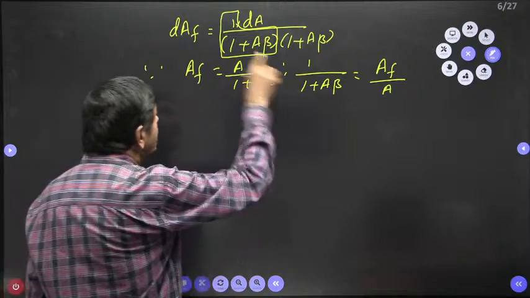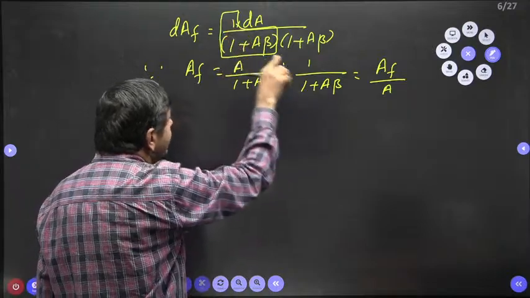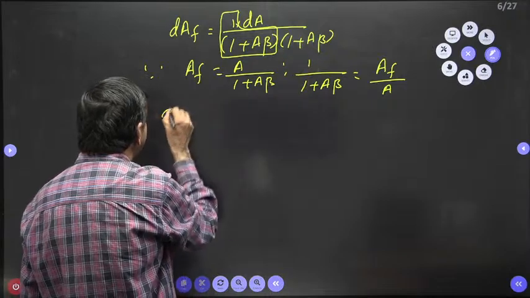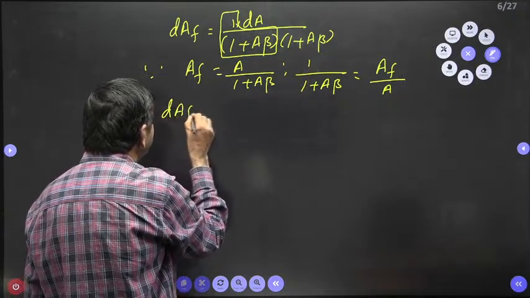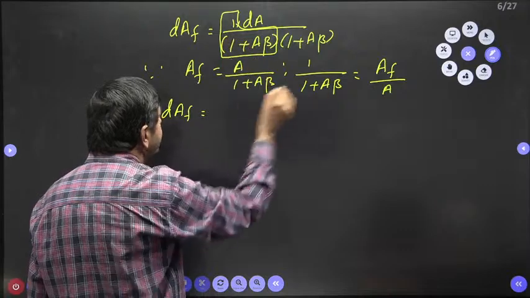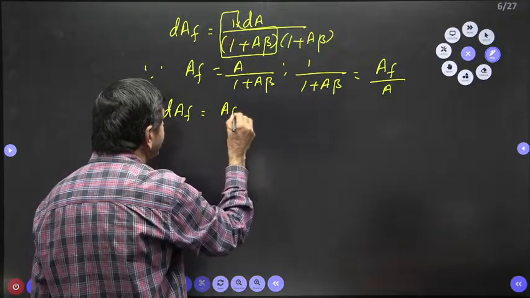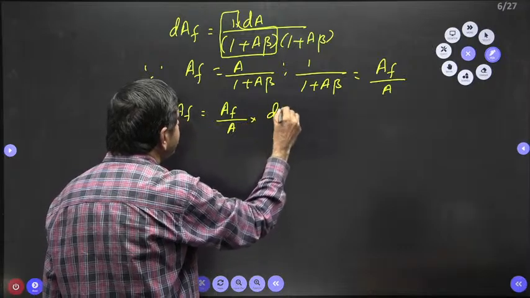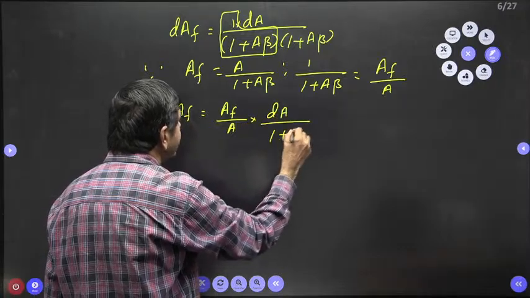But this 1 by 1 plus A beta, this value I will substitute now. This 1 plus A beta I want to keep as it is. dAF equal to, I can write 1 by 1 plus A beta is nothing but AF by A, into what is still left? dA by 1 plus A beta is left.